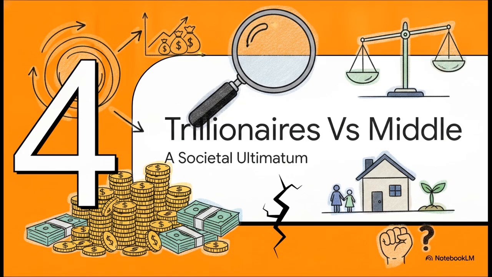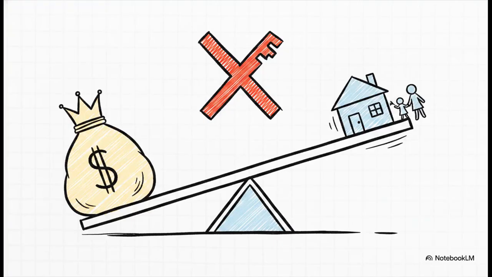All right, Section 4, Trillionaires versus the Middle Class. Stevenson concludes all this math with one incredibly blunt statement. He says, you simply cannot simultaneously have an untaxed trillionaire class and an asset-owning middle class. In an economy growing at 1 or 2%, if untaxed fortunes are growing at 12 to 15%, the math strictly dictates that eventually the top tier is going to own absolutely everything, and that leaves the middle class as permanent renters in a world they used to actually have a stake in.